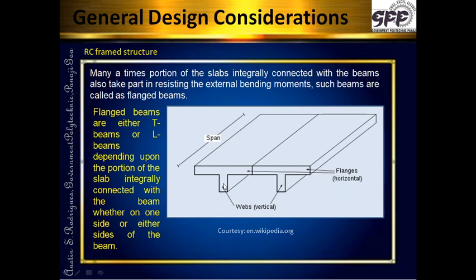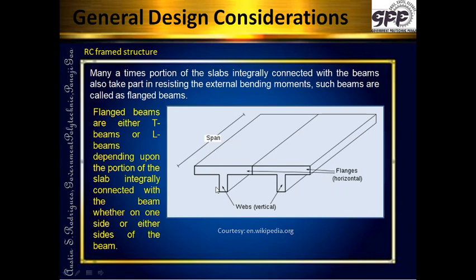The earlier types of beams had cross sections of a rectangle. Now in this case the cross section is a T, so this particular beam is known as a T-beam. The slab and the beam act integrally, they act together to take whatever bending moment is coming on this. Now this is a T-beam.